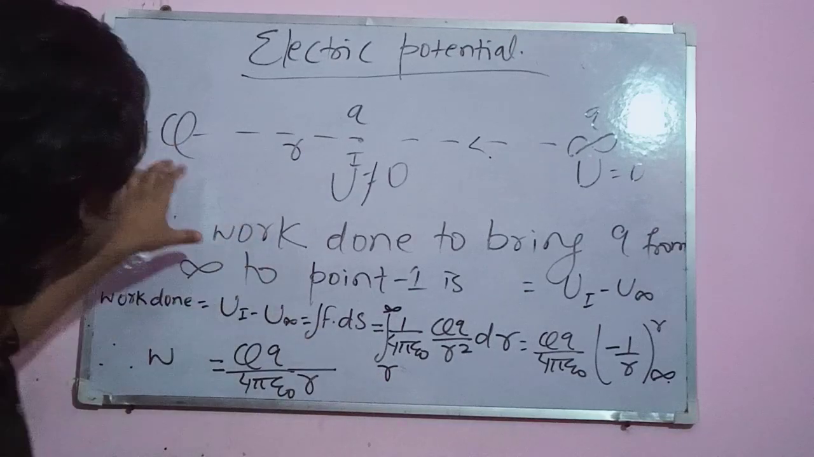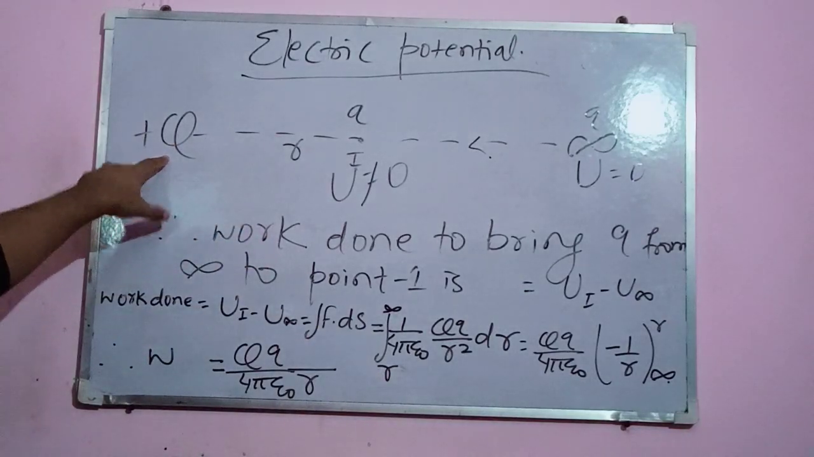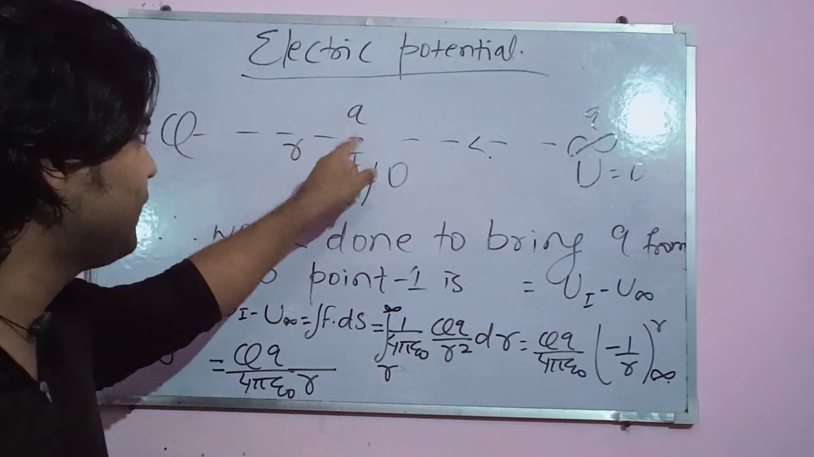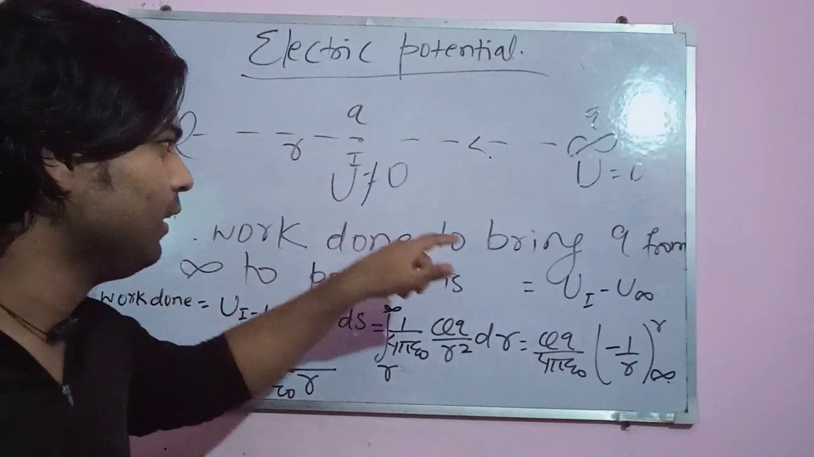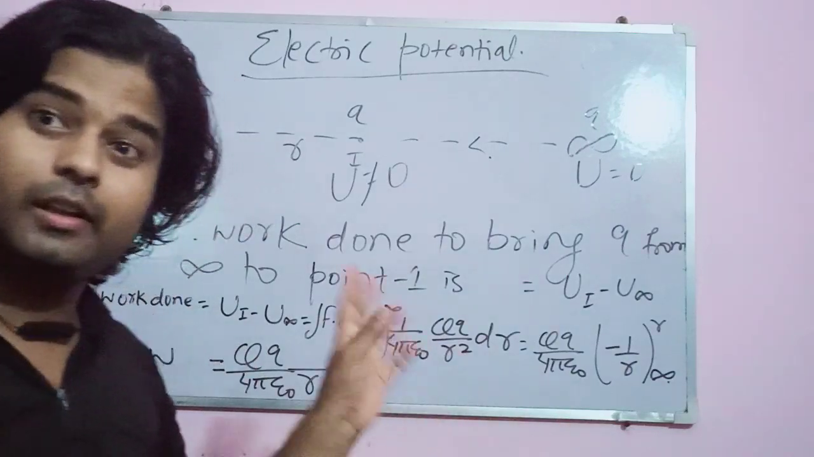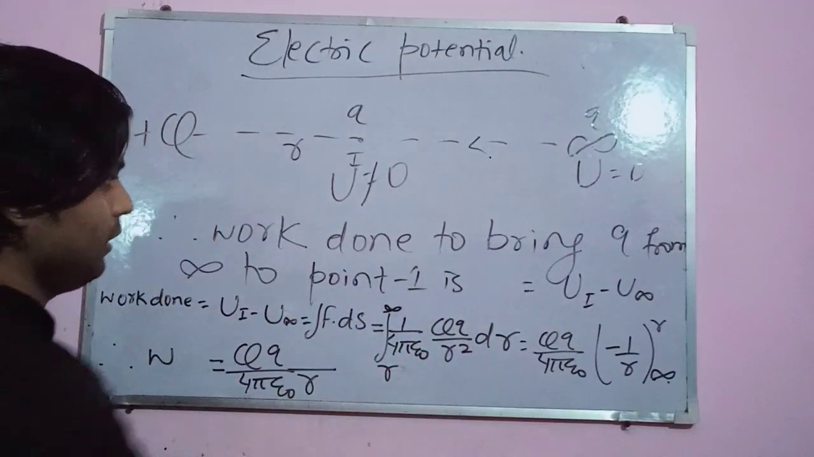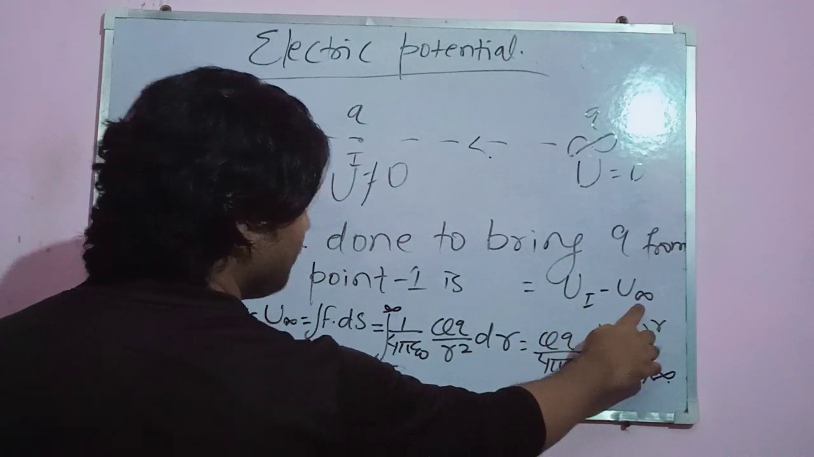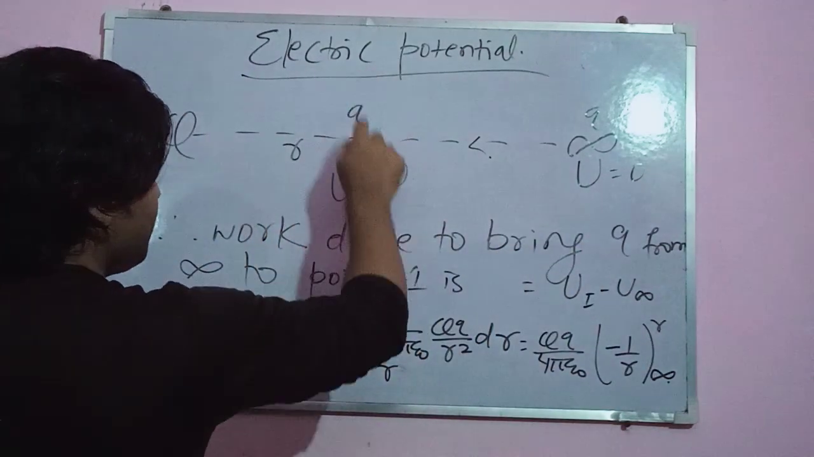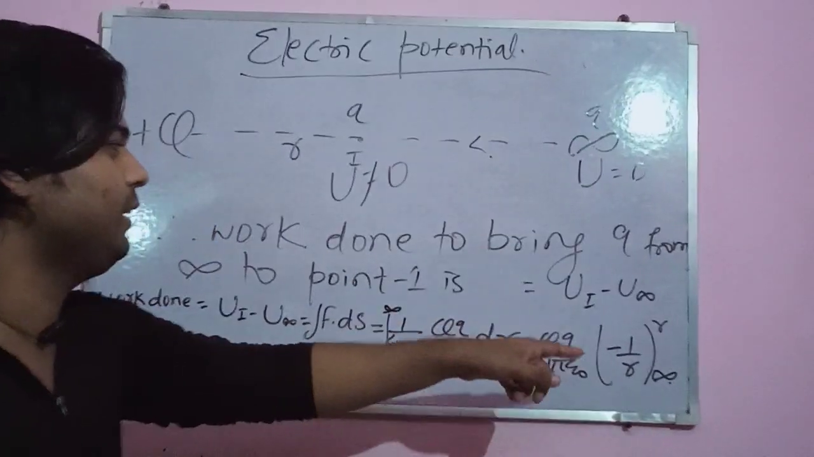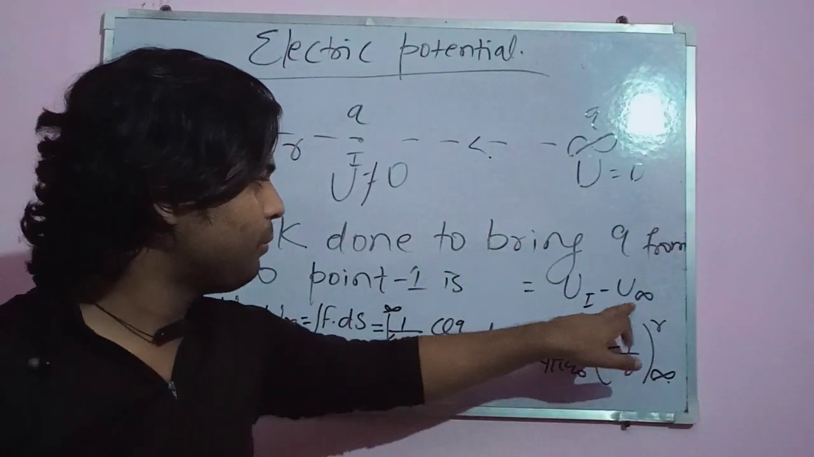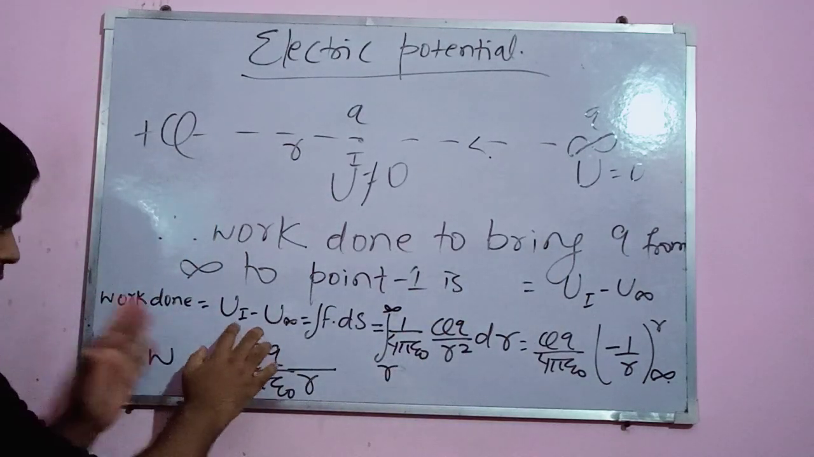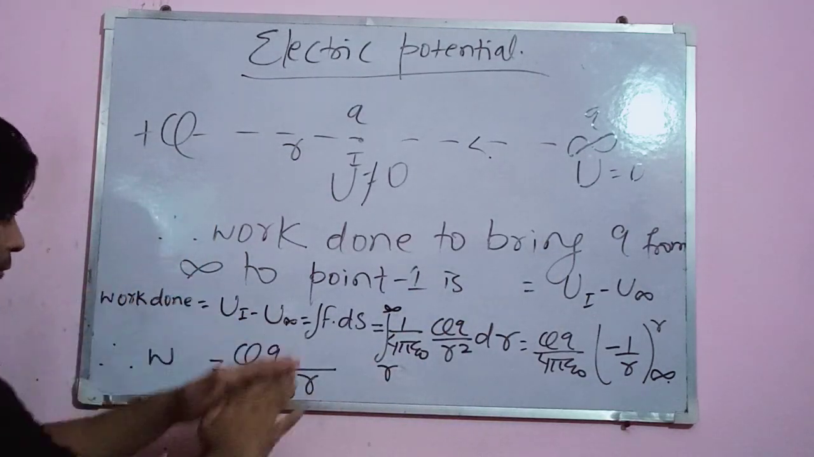Yes, as I discussed here, when there is a presence of plus Q here, then the incoming of this q from infinity to this point is not like the previous one. Its work done is also not 0 here. Work done will be U1 minus U infinity, means potential energy at this position minus potential energy at infinity. And as we know, the potential energy at infinity is equal to 0, but this term is not 0 this time, and we'll have to find the work done.